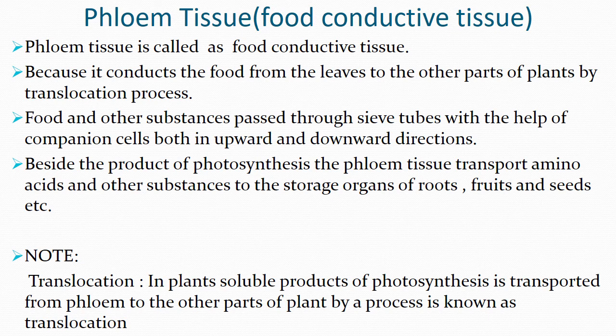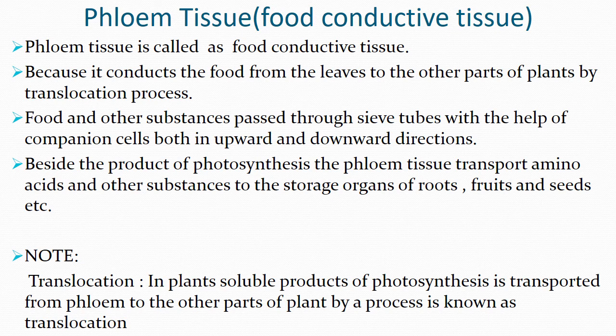After photosynthesis, this food is needed by all the other parts of the plants. The phloem tissue conducts the food from the leaves to the other parts of the plants by the translocation process. Translocation is quite different from transpiration. Once again, the phloem tissue is said to be a food conductive tissue because it conducts the food from the leaves to the other parts of the plant by a process known as translocation.